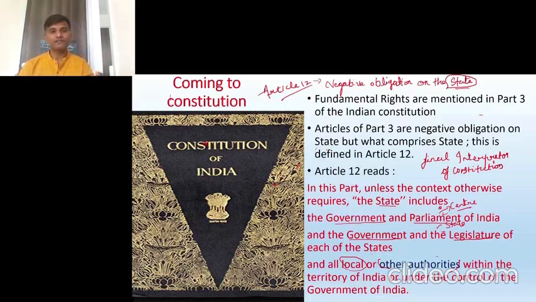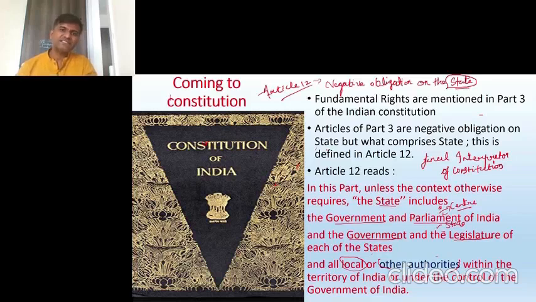For example, in one particular case, it has given some statements. It can contradict its own statements in the next case. It can correct it. That power is there with the Supreme Court and High Court. It can correct their own decisions. That you have to keep in mind. What will you keep in mind? The Supreme Court is the final interpreter of the Constitution, not the High Court. Only the Supreme Court. And the Supreme Court and High Court can change their decisions, correct their decisions, you can say.